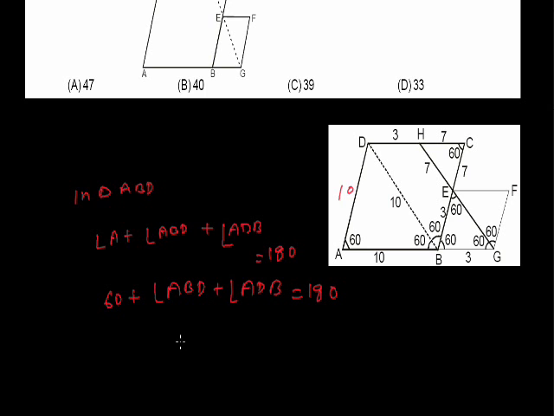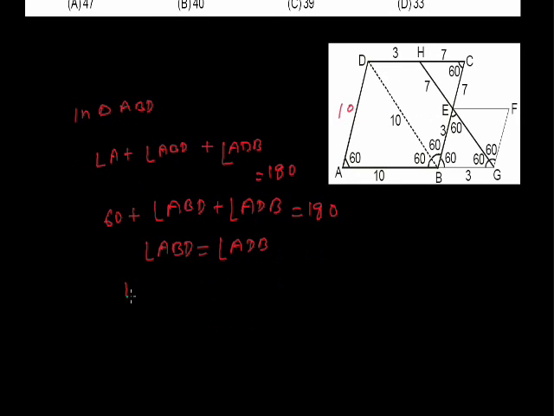Because ABD is an isosceles triangle, angle ABD will be equal to angle of ADB. Means we find that angle ABD will be equal to 60 degree and angle ADB will also be equal to 60 degree. Means ABD is an equilateral triangle.